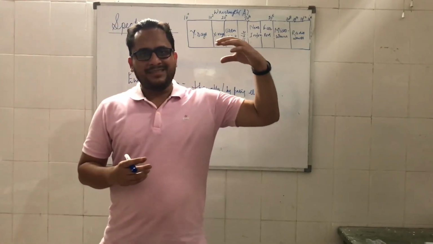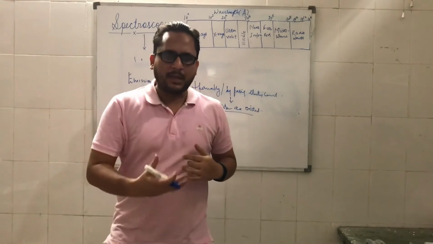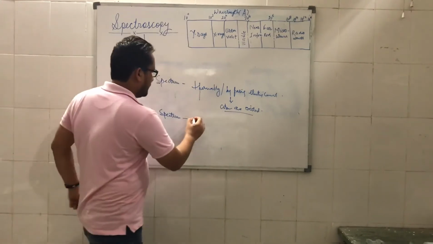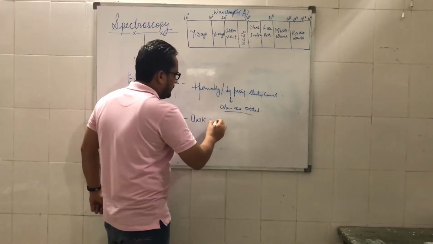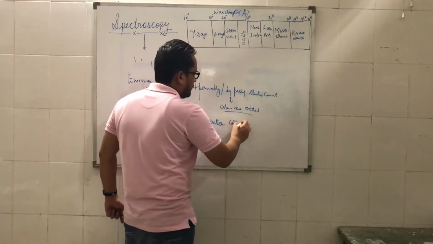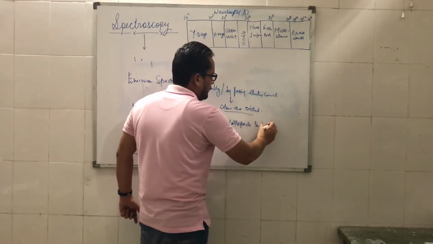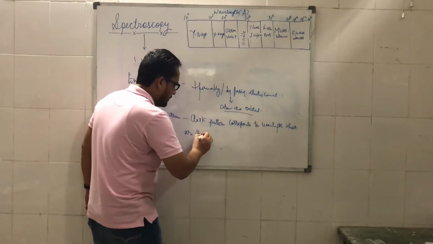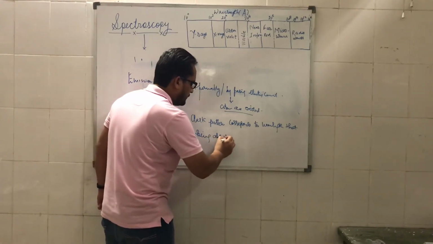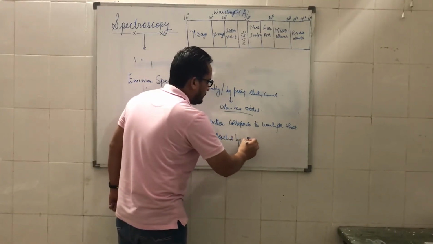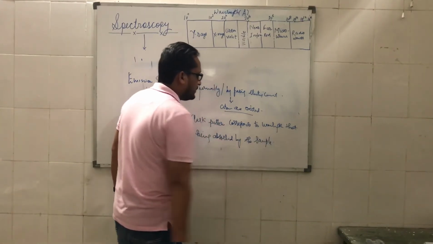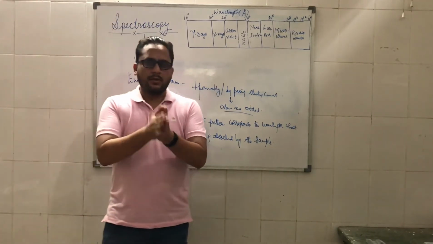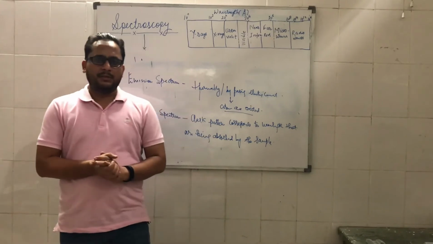When a sample is irradiated with EMR, certain wavelengths are absorbed, and in the transmitted light those wavelengths are therefore missing. This dark pattern corresponds to the wavelengths that are being absorbed by the sample, and thus on the basis of the intensity of transmitted light we can quantify as well as study the molecule qualitatively.